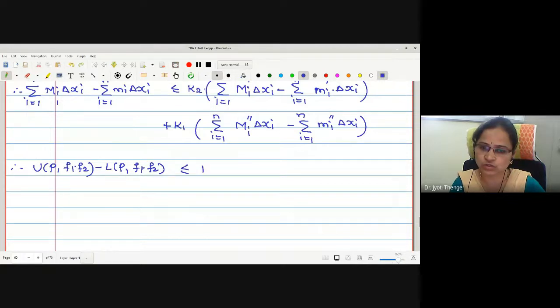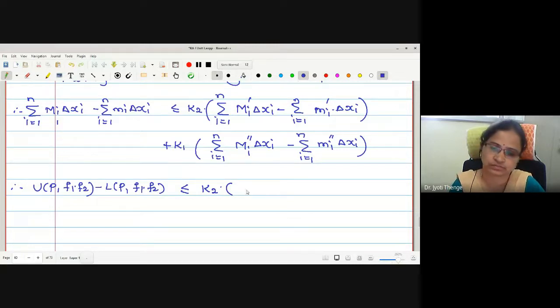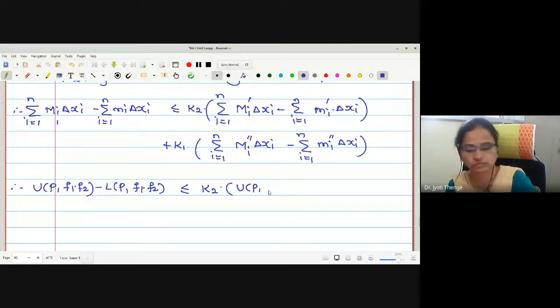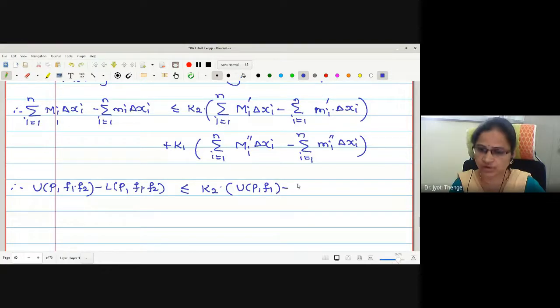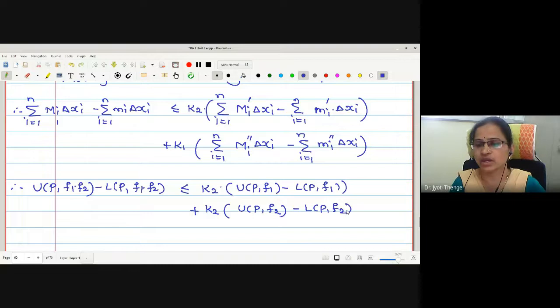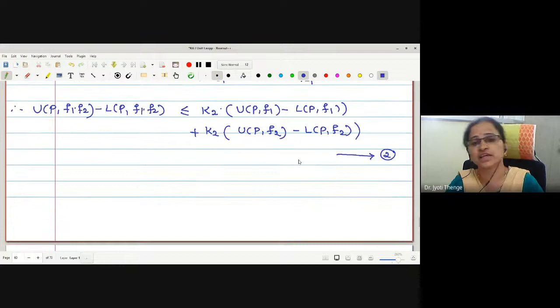Which is less than or equal to K2 into Mi dash, which is the upper sum with respect to which function? f1. Yes, it is f1. Then in the second bracket, this is double dash. Therefore, this is the upper sum with respect to f2. Yes. Okay, now we have reached up to this step and let me call it statement number 2. This is the relation between the sums.